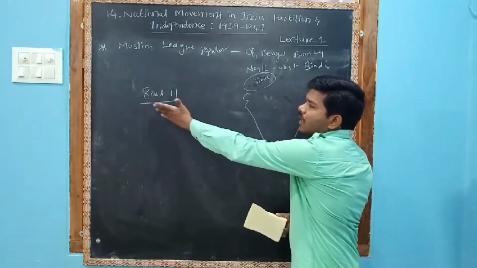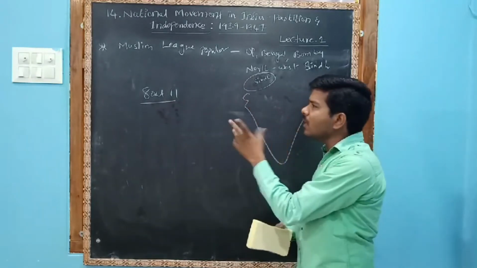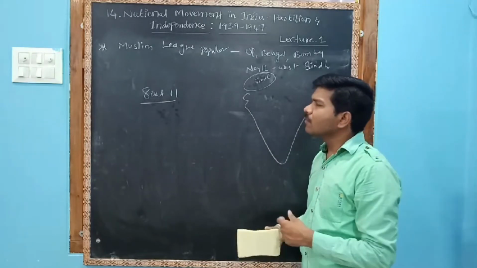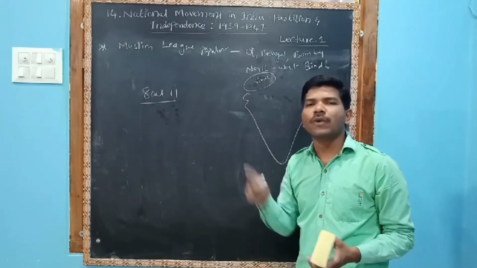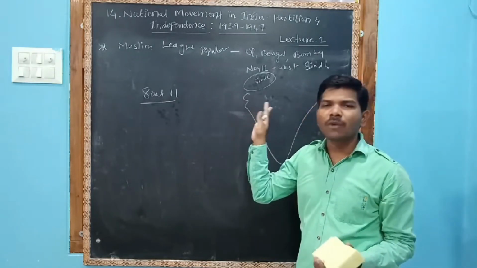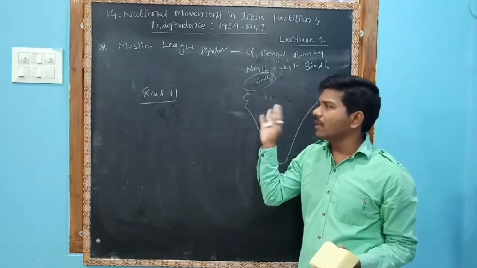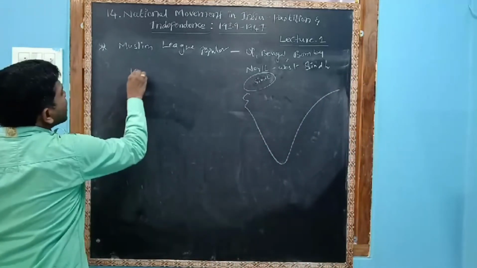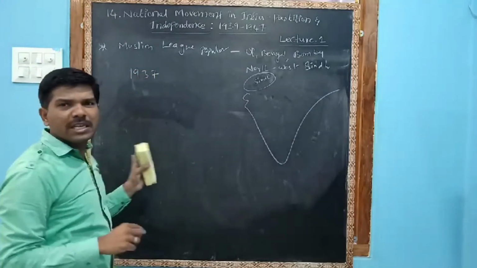Out of 8, Congress won, and the remaining one was the Muslim League. Among them, the Muslim League didn't form a government. Moreover, Congress also did not support them to form a government. So we understand that in 1937 Congress was very strong among the Muslims.